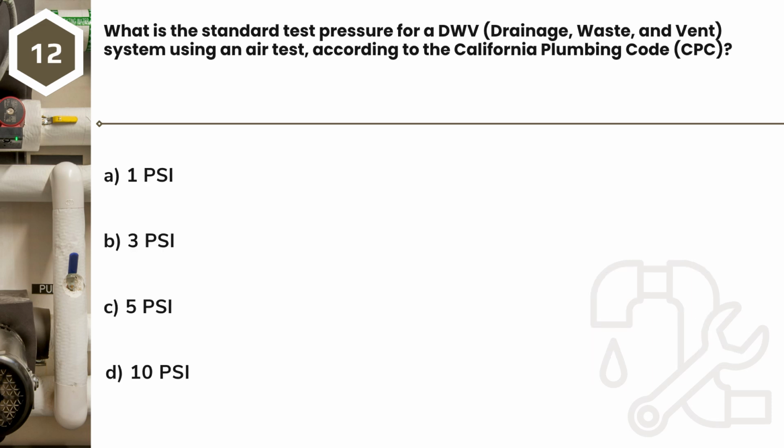Question 12. What is the standard test pressure for a DWV, drainage, waste, and vent, system using an air test, according to the California Plumbing Code, CPC? A. 1 psi. B. 3 psi. C. 5 psi. D. 10 psi.